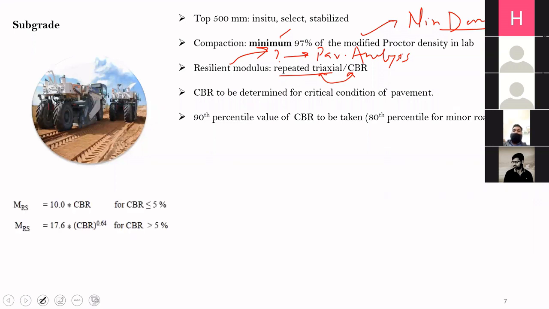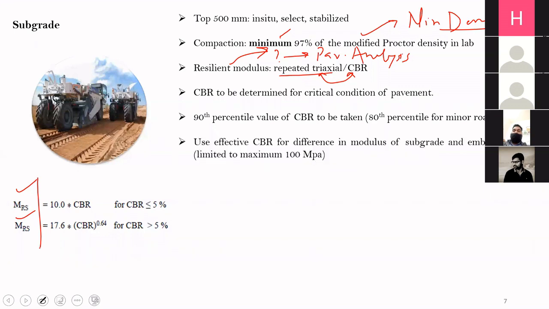After we determine the design CBR value, we can find out the resilient modulus using these two equations. So the first equation is applicable when the CBR is less than or equal to 5%, and the second equation is applicable when the CBR is more than 5%. So there are two equations, and this is a very, very widely used equation, not only in India but in different countries also. So, a well established equation.